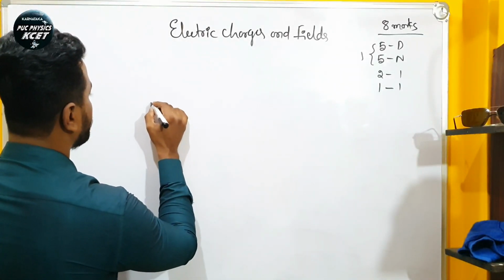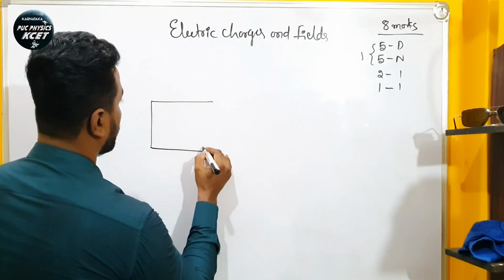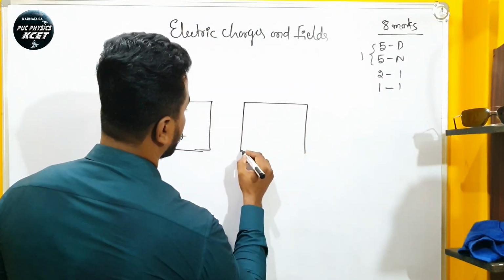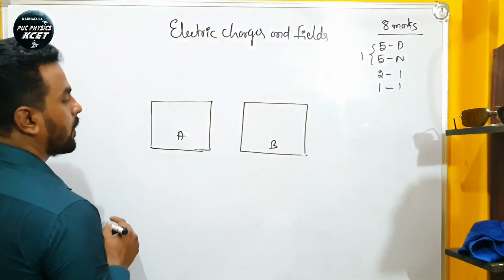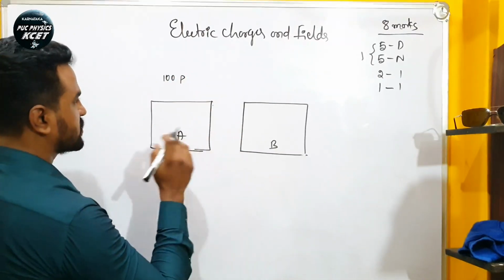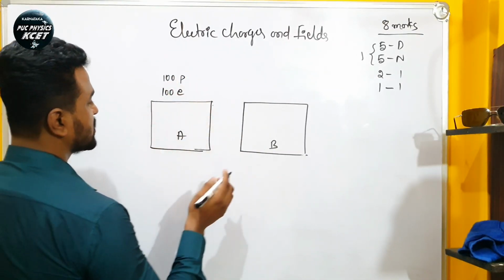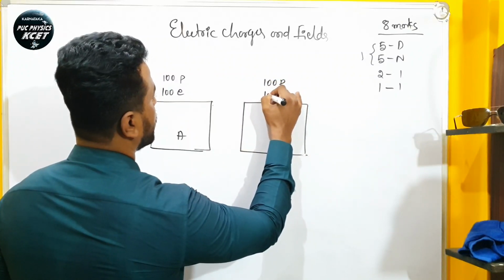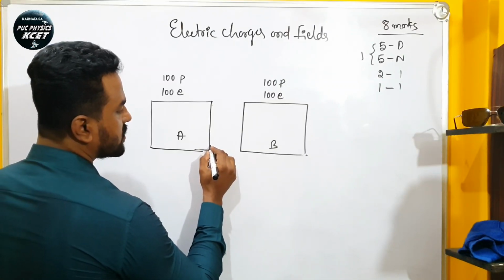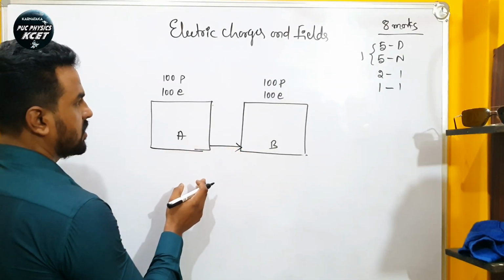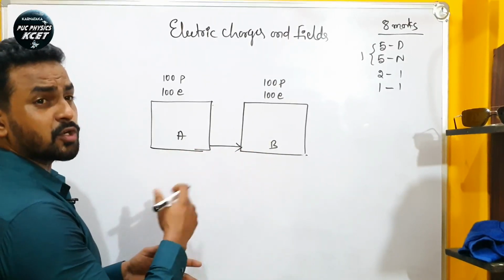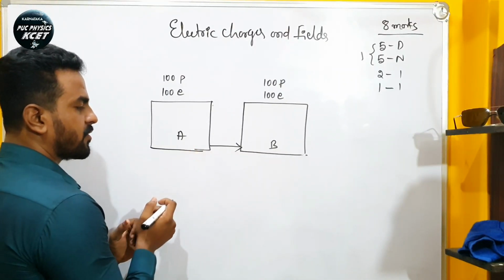Let us consider two bodies. This is body A, and I will consider another body B. This body contains 100 protons, meaning positive charges, and 100 electrons. This body also contains 100 protons and 100 electrons. So I just rub this body A with this body B. What happens? Due to the friction, transfer of electrons takes place from body A to body B. Why not from B to A? It is also possible, right? But I am considering from A, right?